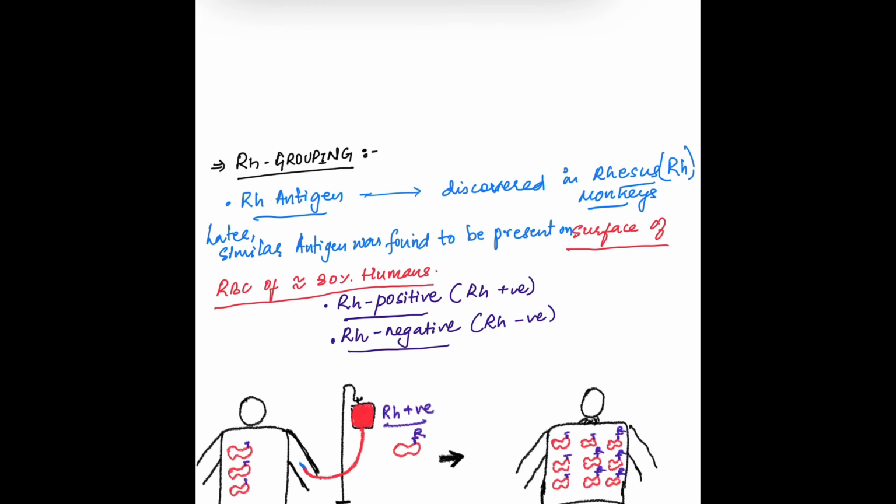Let's move on to Rh grouping. Rh antigen was discovered in rhesus monkeys, hence they gave it the name Rh from rhesus. Later, a similar antigen was found to be present on the surface of RBCs of about 80% humans. So if Rh antigen is present on the surface of RBCs, they are called as Rh positive, and if Rh antigen is absent, they are called as Rh negative.